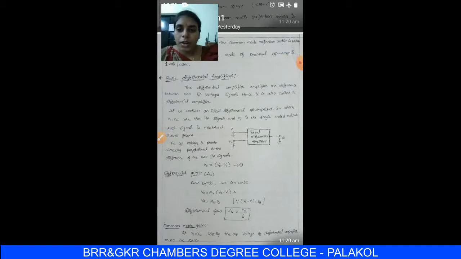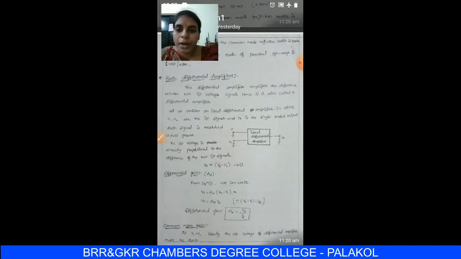Students, in the previous class we discussed what is meant by an amplifier. An amplifier is nothing but a directly coupled, high gain, negative feedback amplifier. Directly coupled means there is a connection from one stage to another stage, and high gain means it produces a multiplying factor for the input signal and produces an amplified signal at the output. That high multiplying factor is nothing but the gain. Okay, next term, negative feedback.